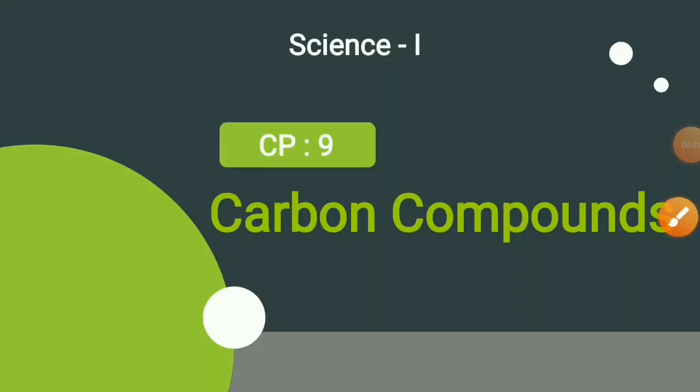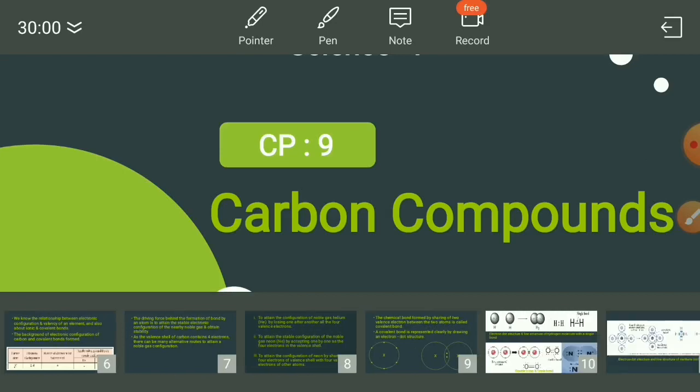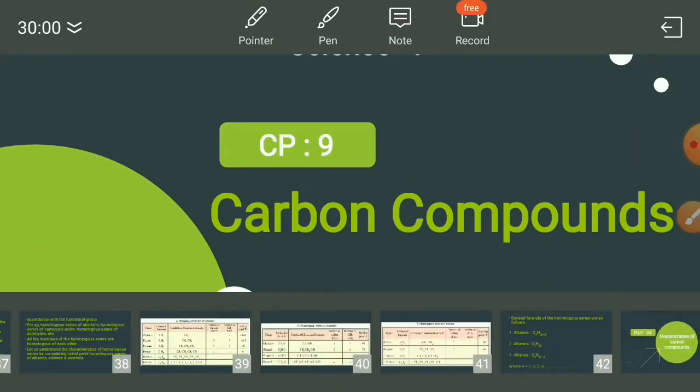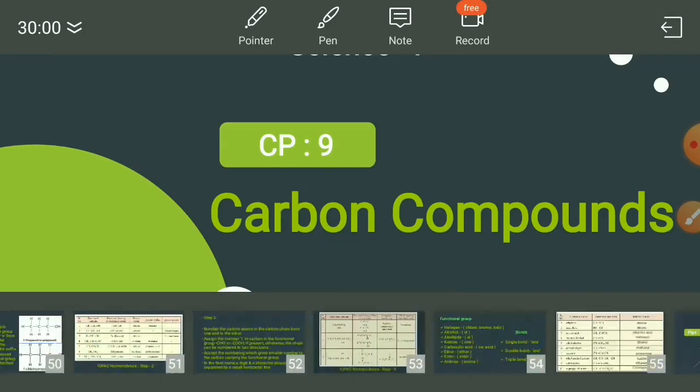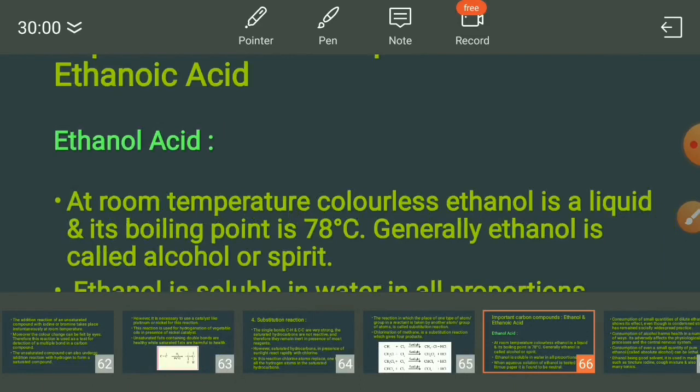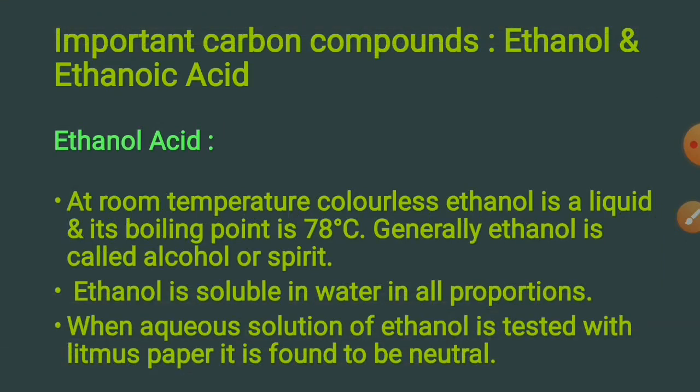Students, we are studying Science 1 and we will continue Chapter 9, Carbon Compounds. In the previous video, we studied the structure and molecular formulas of various carbon compounds, and in detail the IUPAC nomenclature. Now the next topic is important carbon compounds, ethanol and ethanoic acid.